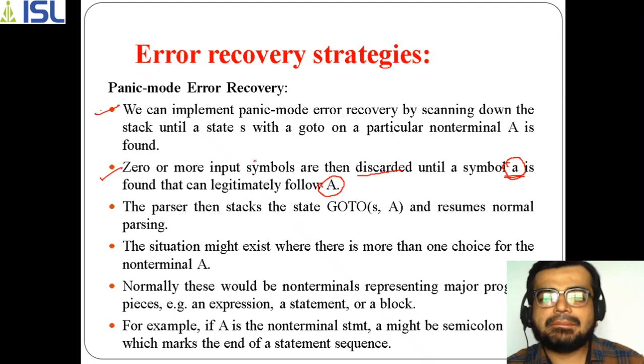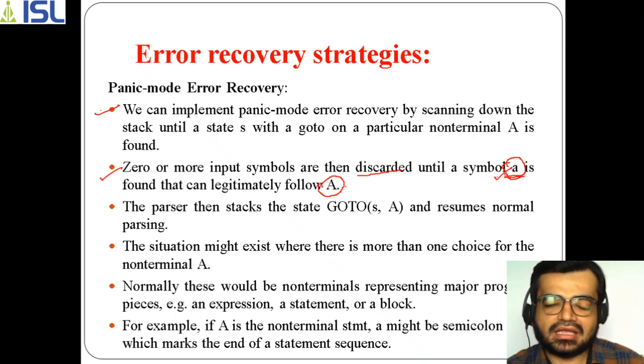Up to what symbol does it scan? Up to the point when it receives the valid symbol.